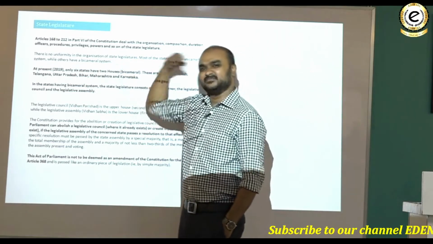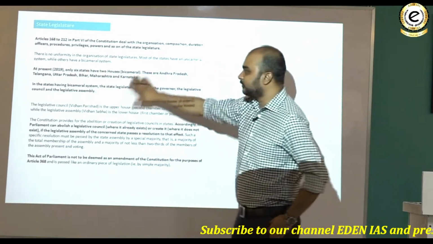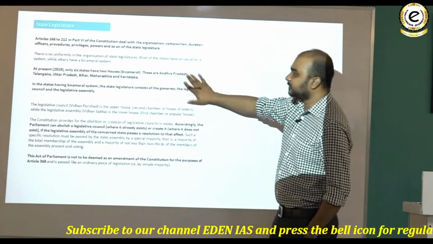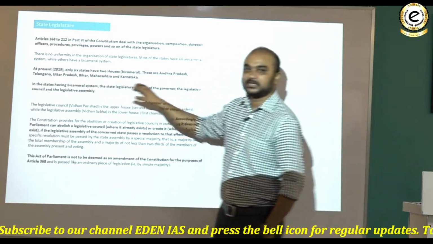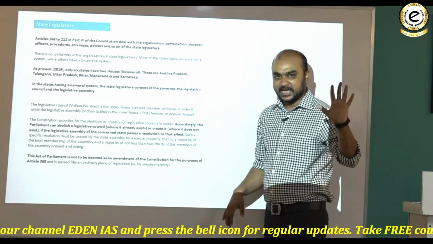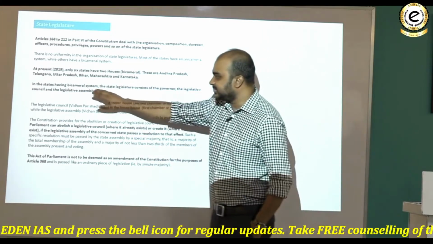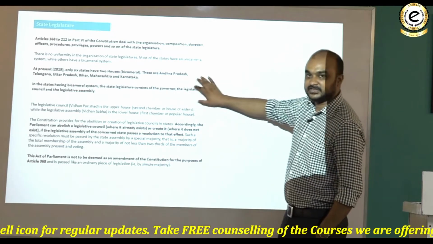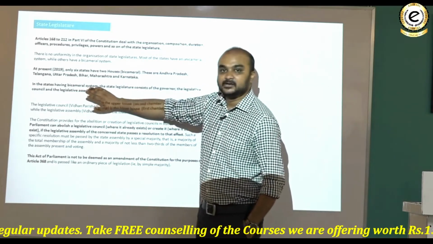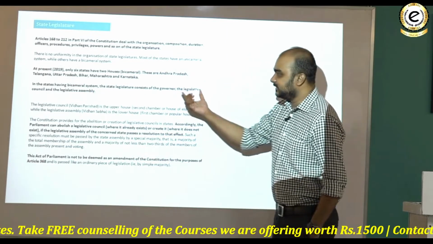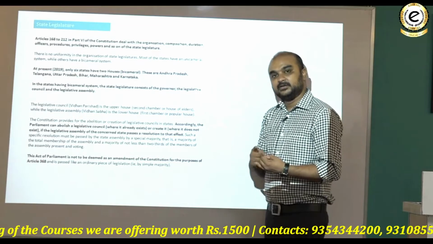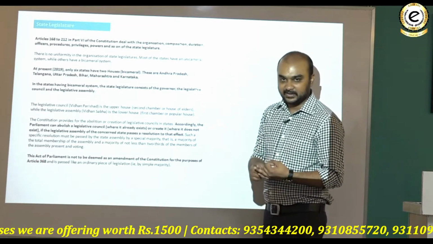At present, which is in 2019, but now in 2020 also, you can say only 6 states have 2 houses, which are bicameral legislature. These are Andhra Pradesh, Telangana, Uttar Pradesh, Bihar, Maharashtra and Karnataka. Everywhere else you have unicameral legislature. In the states having bicameral system, the state legislature consists of the governor, the legislative assembly and the legislative council. So you can understand that most of the states have governor and legislative assembly, but 6 states have governor, legislative assembly and the legislative council.